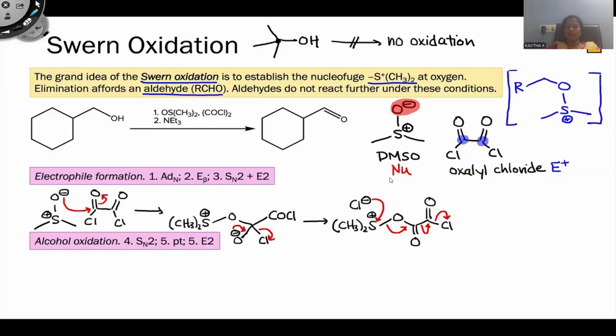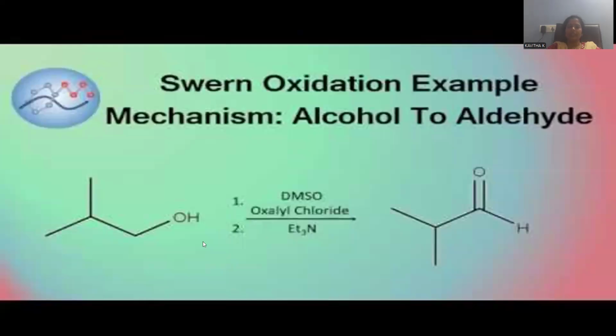DMSO is a nucleophile over there, and the oxalyl chloride is electrophilic in nature, and that kind of ester linkage is provided. Later on, it is able to generate aldehyde as the expected product, right? So this is the way we can simply understand the combination of reagents and conversion of the reactant into the product.